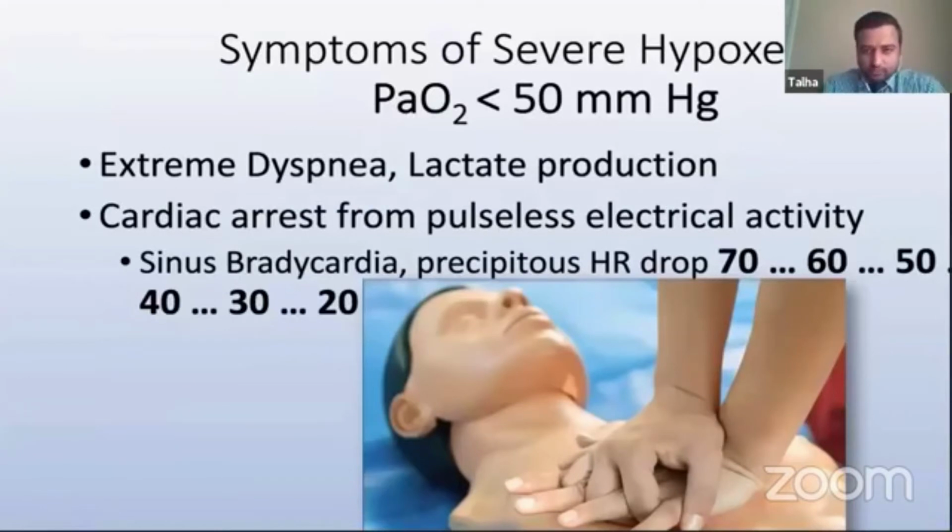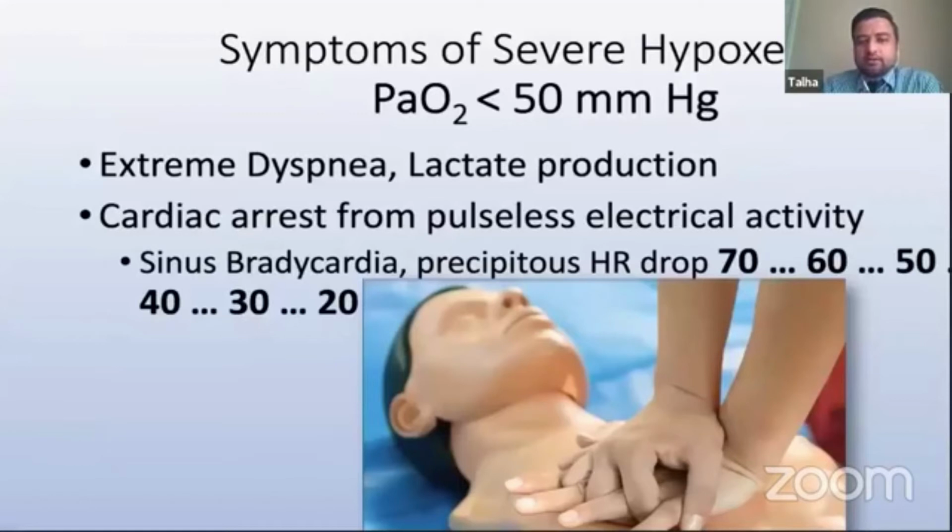Then as we go further down, if PO2 decreases to less than 50, that's severe hypoxemia, and there can be extreme dyspnea, which can be very hard to manage. In our experience in ICUs, getting rid of this severe dyspnea is a difficult thing to do, especially when COVID patients are intubated, but also other patients like those with pulmonary fibrosis or end-stage pulmonary disease. Sometimes that's a very difficult situation to look at, extreme dyspnea. They'll also have increased lactate production even at rest in severe hypoxemia.